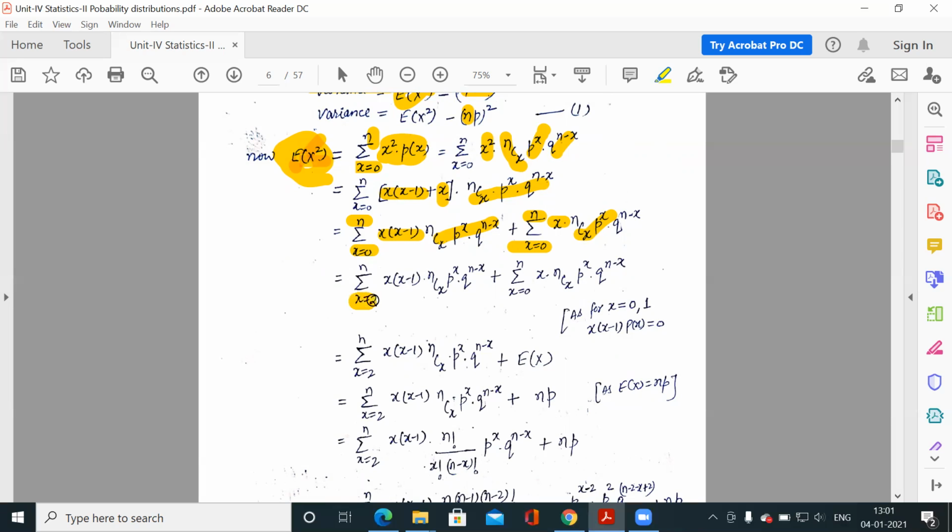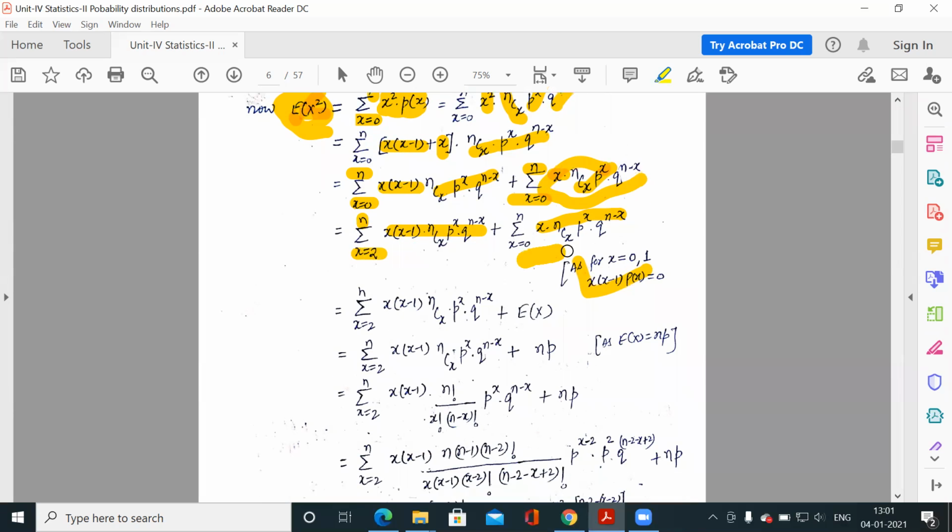So we will start from the non-zero terms, so x starts from 2 to n. The second term is the same, I have written the same term. Now x starts from 2.